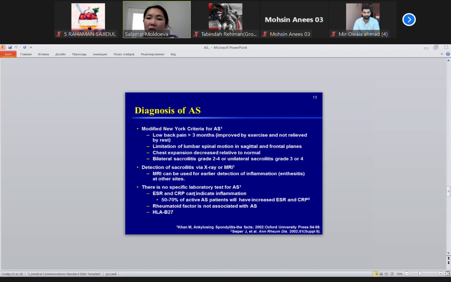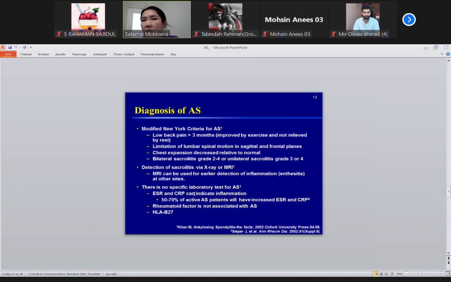There will be decreased sagittal expansion and bilateral sacroiliitis. Bilateral sacroiliitis of second to fourth grade, and if it's unilateral, it should be third or fourth grade, on MRI or X-ray, of course MRI.